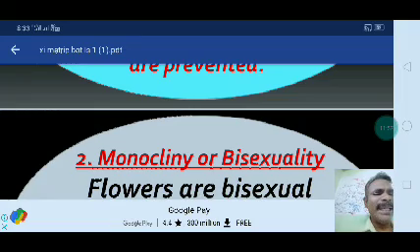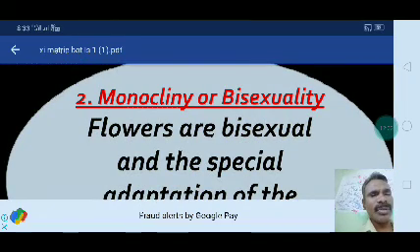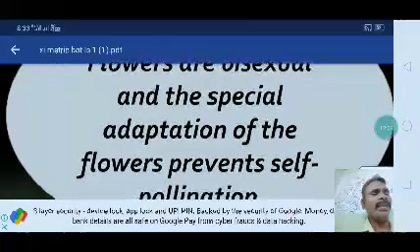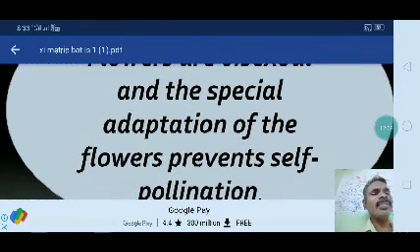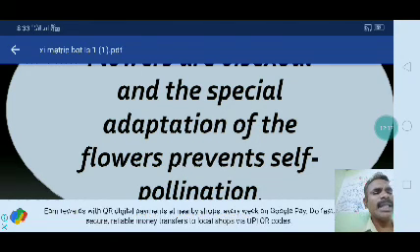Then monocliny or bisexuality. Flowers are bisexual, and a special adaptation of the flowers prevents self-pollination. Here, in a flower, the androecium and gynoecium are present, but self-pollination is prevented.